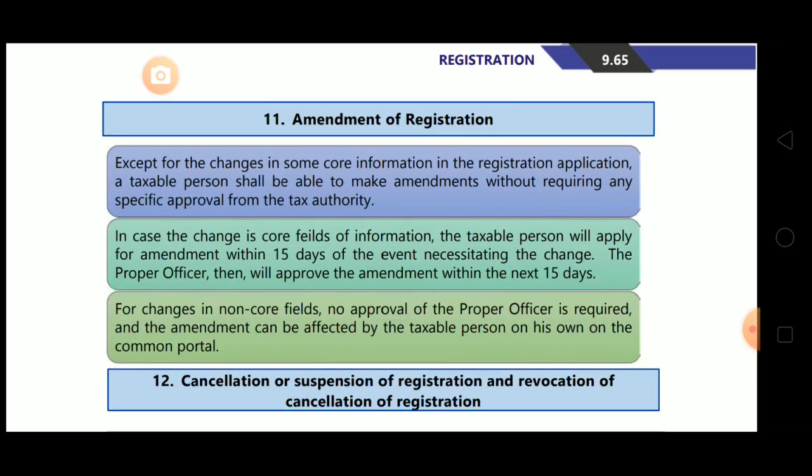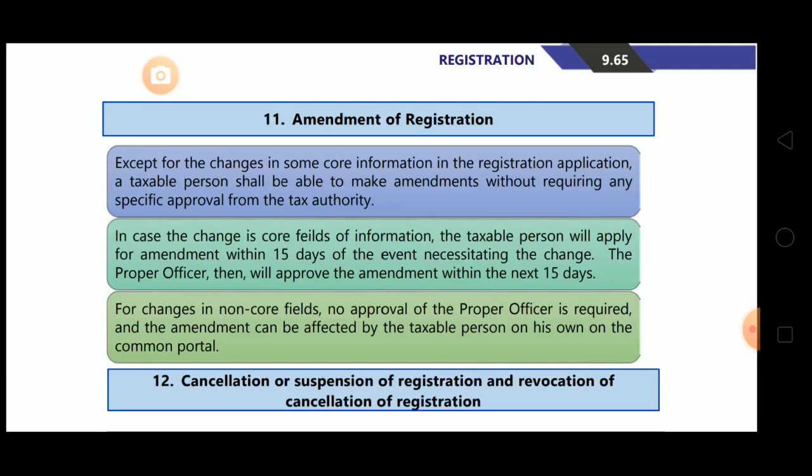These are the non-core areas, and core areas are like address of principal place of business or additional place of business, then legal name of business, then addition, deletion, or retirement of partners or directors. These are the core areas for which they need the approval. Now, in case the change is in core fields of information, the taxable person will apply for amendment within 15 days of the event necessitating the change. The proper officer then will approve the amendment within the next 15 days.